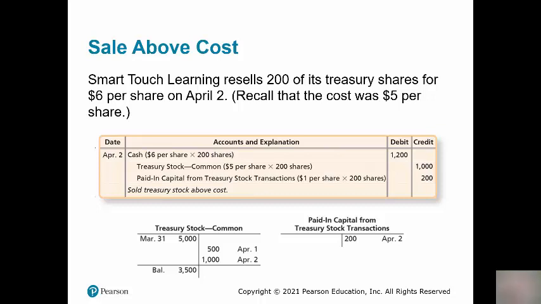Now it's important to note we never record gains on the sale of our own stock. When we are dealing in our own stock, we do not record gains or income. So the difference when we sell it above cost is going to be credited to paid in capital Treasury stock.